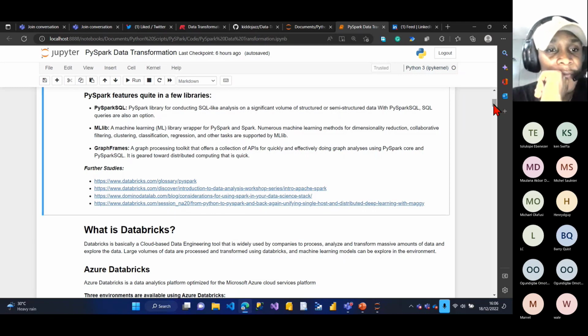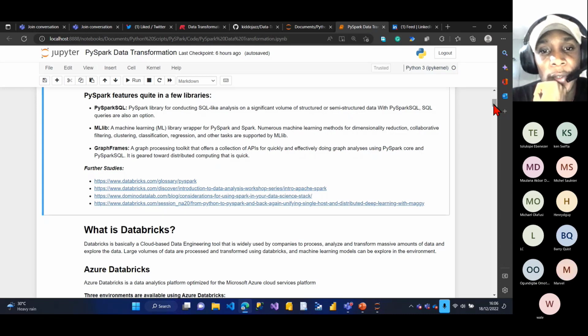It also has what they call GraphFrames. GraphFrames is a processing toolkit that offers a collection of APIs for quickly and effectively doing graph analysis using Spark or PySpark SQL. It is just for distributed computing that is quick.